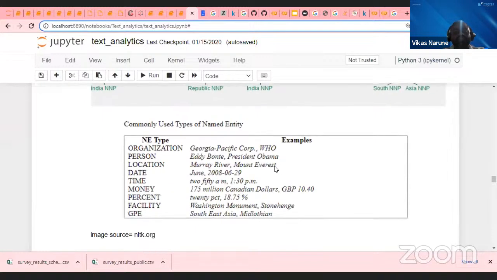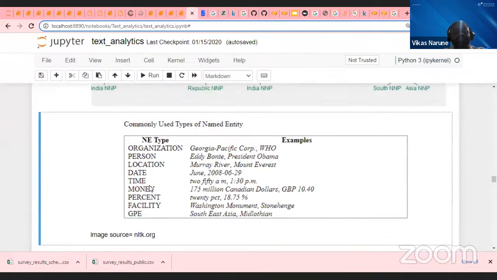South Asia, okay. This kind of thing: organization, person, date, time, money, percentage, facility. For example, Georgia-Pacific Corporation is the organization, Eddy Bonte is the person, President Obama is a person, Mary River and Mount Everest are locations, June is the date, this is the city. When I talk about 75 million, dollars or rupees, I'm talking about money. I'm talking about time, date, facility, organization, people. This is what is called named entity recognition.